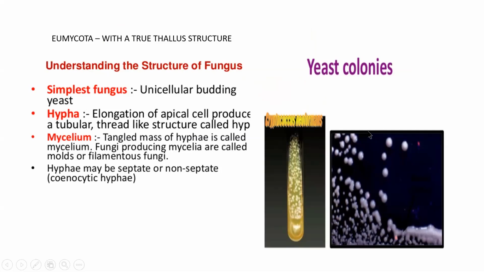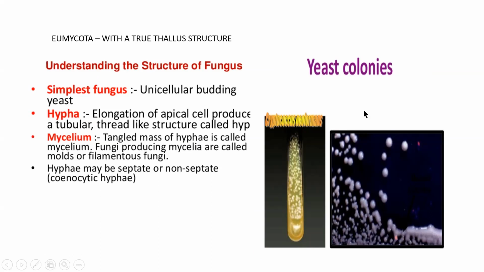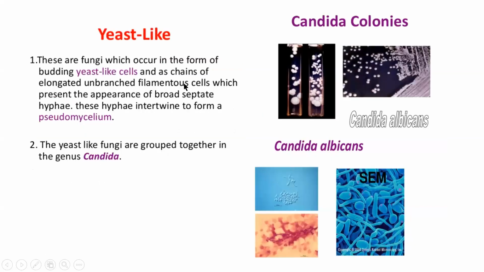Okay, they have just one cell, and they are referred to as yeasts. You would have studied about the yeast structure. Some of the fungi are called yeast-like fungi.